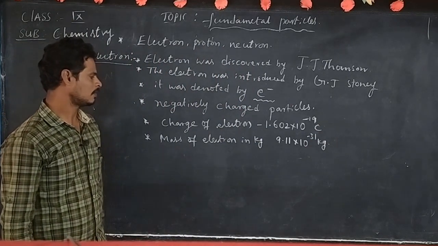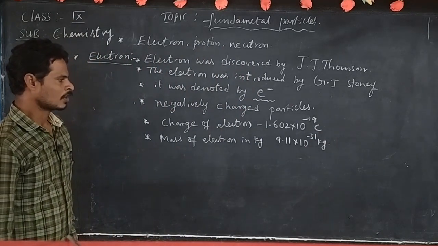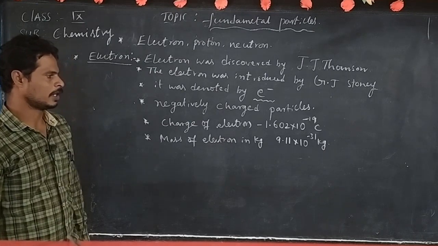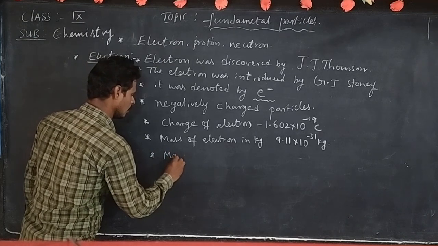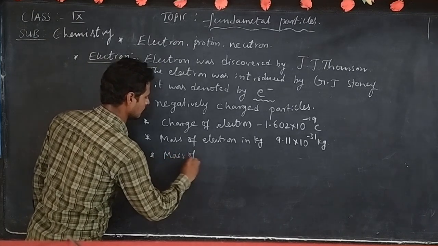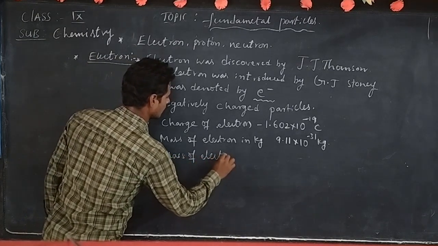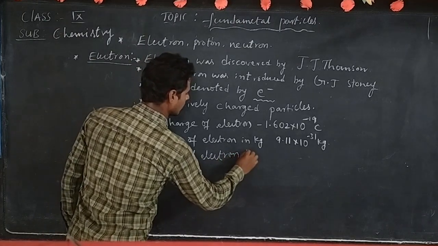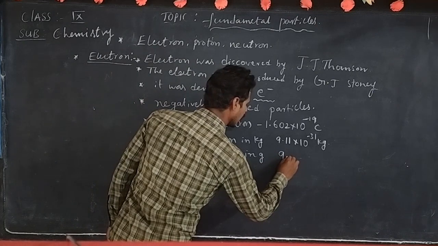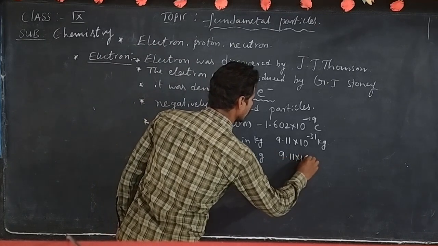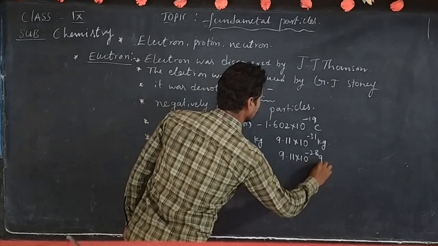Next, mass of electron in grams. What is the value? 9.11 into 10 to the power minus 28 grams.